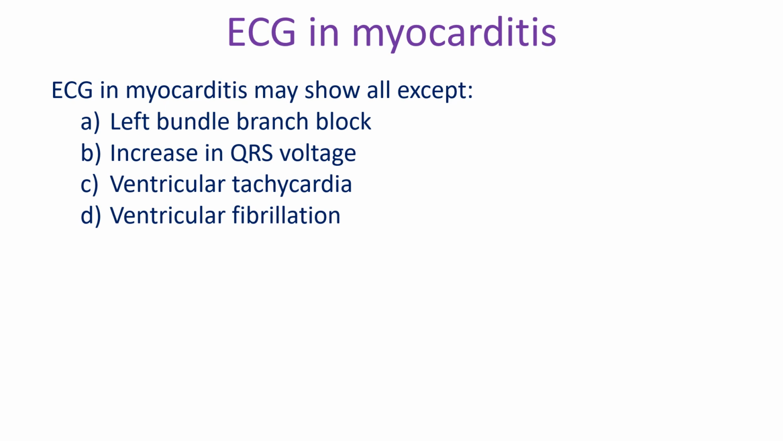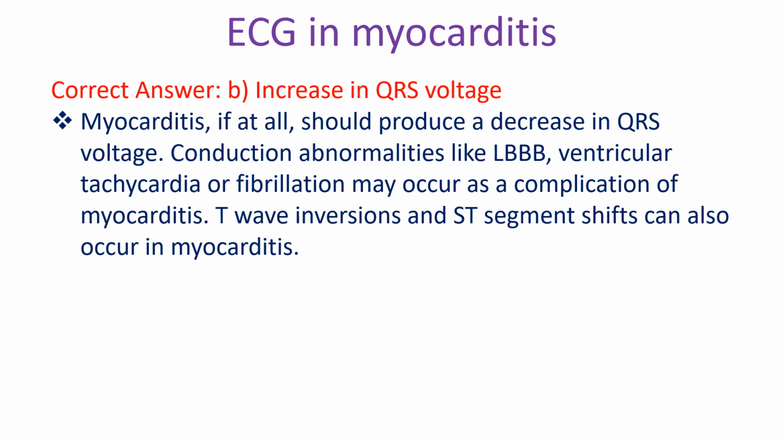ECG in myocarditis may show all except: A. Left bundle branch block, B. Increase in QRS voltage, C. Ventricular tachycardia, D. Ventricular fibrillation. Correct answer B. Increase in QRS voltage.